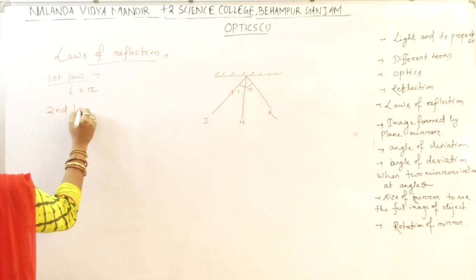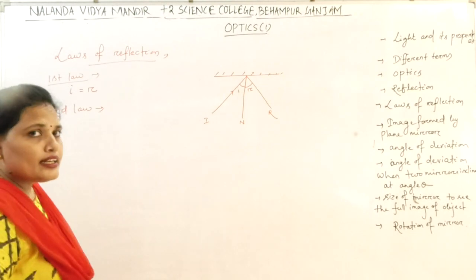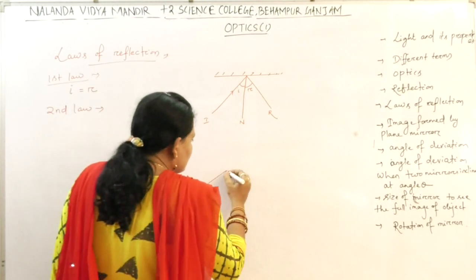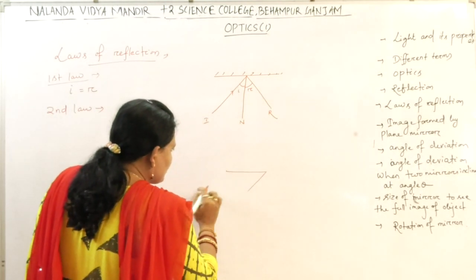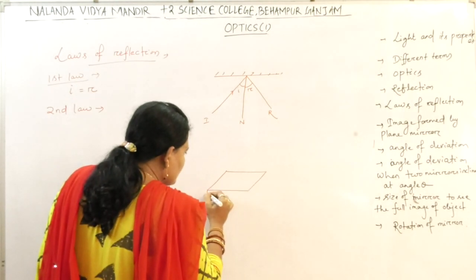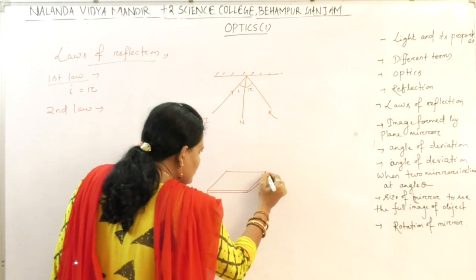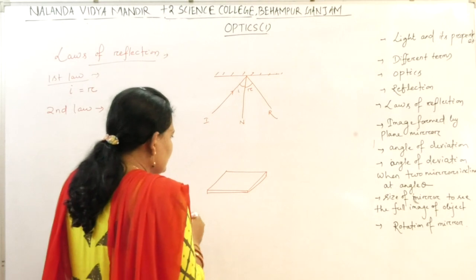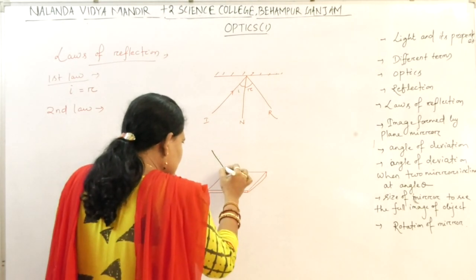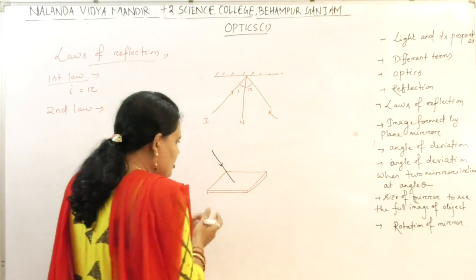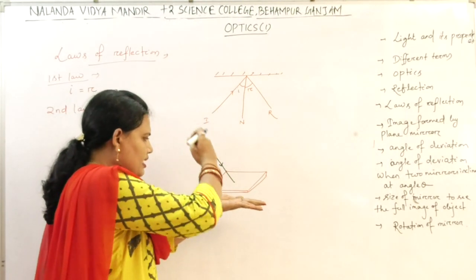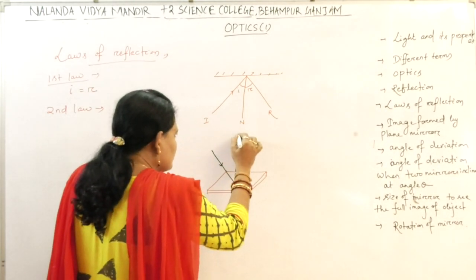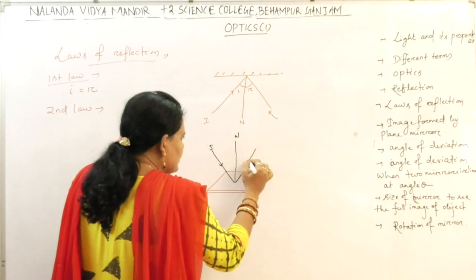Second law, the incident ray, the reflected ray and the normal all lie in the same plane. Let this be the plane of the mirror. Let a ray be incident like this. Let a ray incident on the mirror be in this plane. The ray is incident on this point. Then this is the normal and this will be the reflected ray.